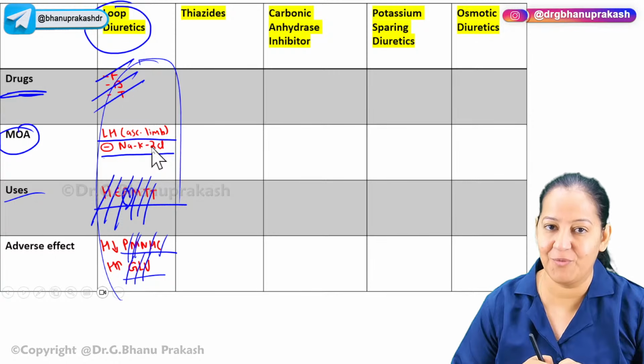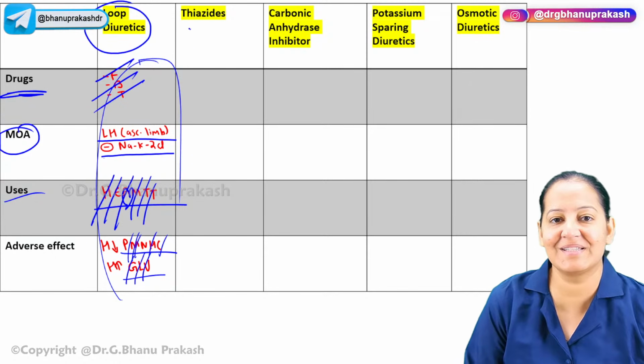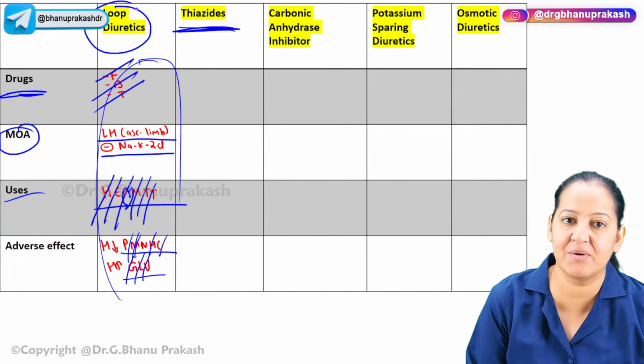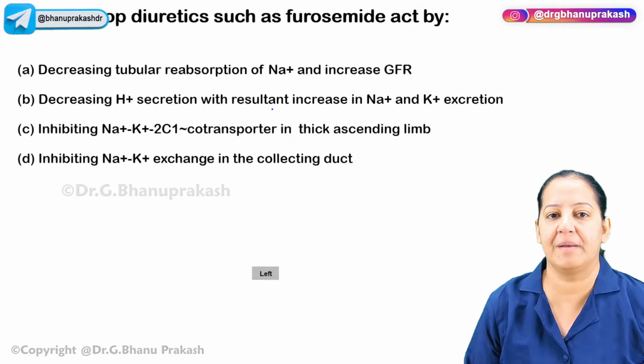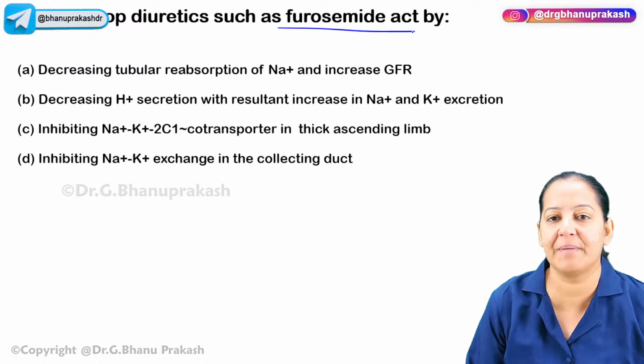Give me a thumbs up. You want me to continue? Shall I tell you the next one, thiazide? Before that, we will solve some questions on this one. Read the question and tell me the answer. Loop diuretics such as furosemide act by.